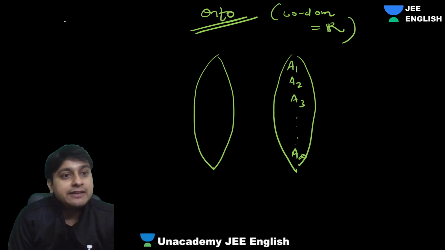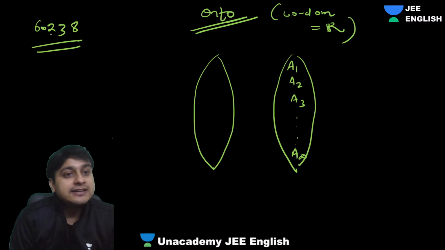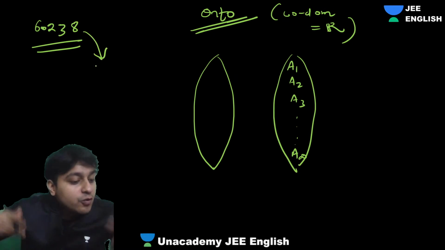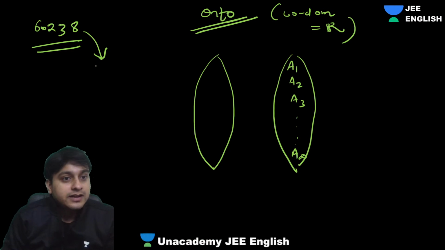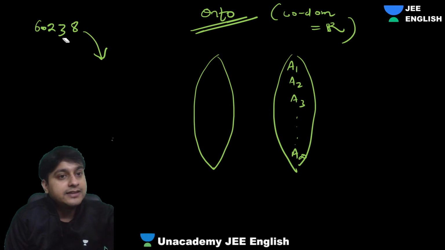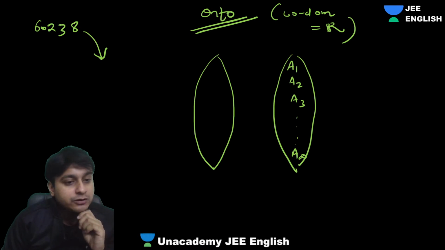Let's suppose I give you one area, like 6.238. Can you have a triangle corresponding to this? Why not?